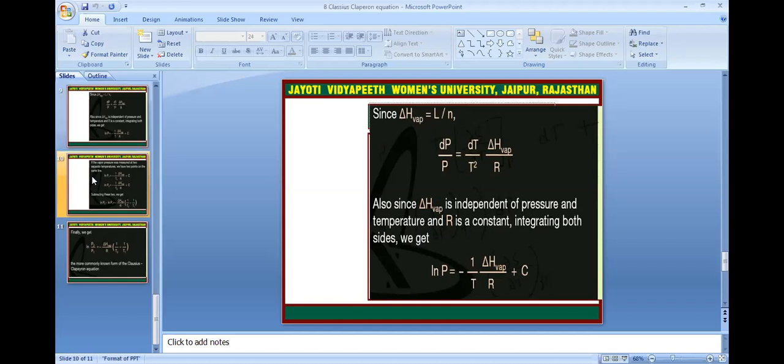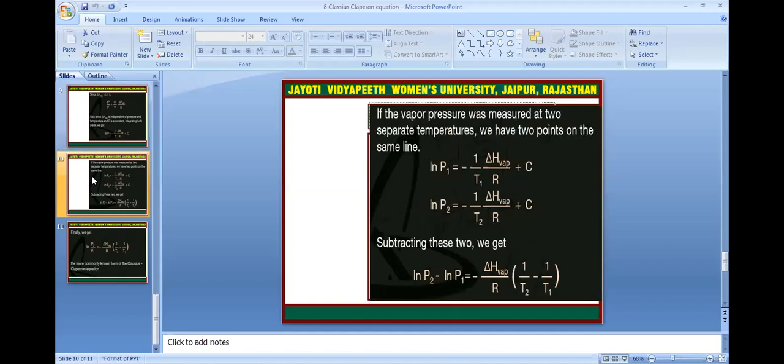If the vapor pressure is measured at two separate temperatures, we have two points on the same line. ln P1 = minus (1/T1)(delta H vap/R) plus C. ln P2 = minus (1/T2)(delta H vap/R) plus C. Subtracting these two, we get ln P2 minus ln P1 = delta H vaporization/R times (1/T2 minus 1/T1).